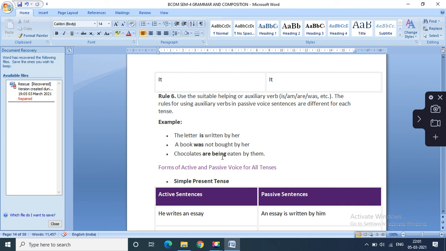Then I'll be giving you sentences and we would be running practice in between the live session. I'll be writing the sentence and converting it into passive, so we will do passive voice together. I wish that up till now you must have understood. If not, then revise the video and check the things provided by me. You can refer to it, you can write it down in your classwork, and we'll meet next week with a new aspect of voice.